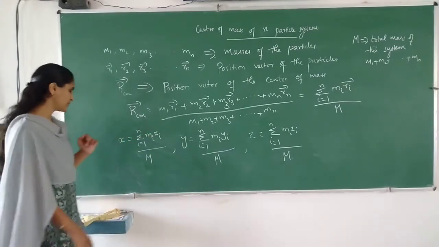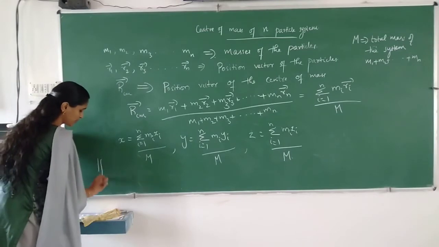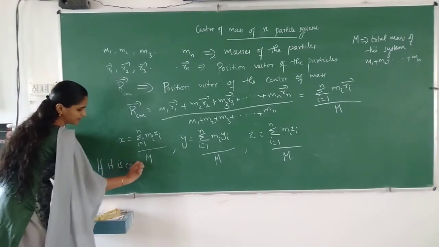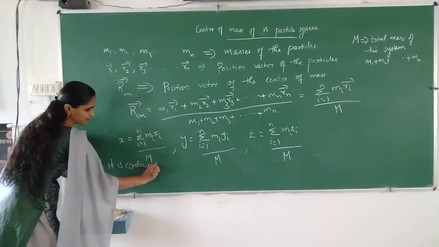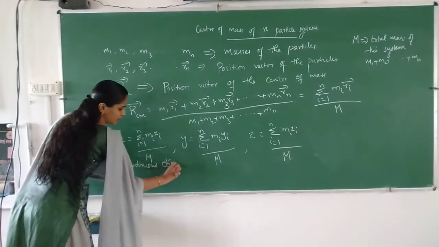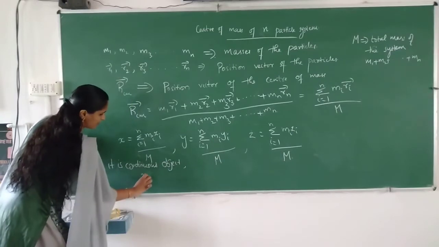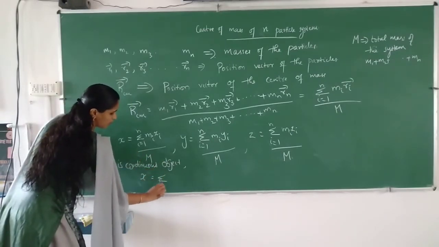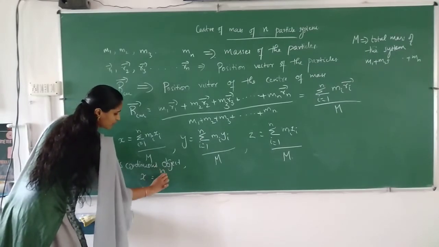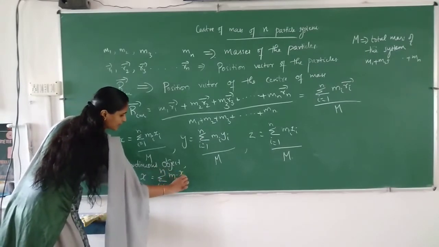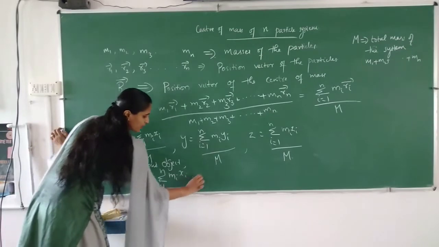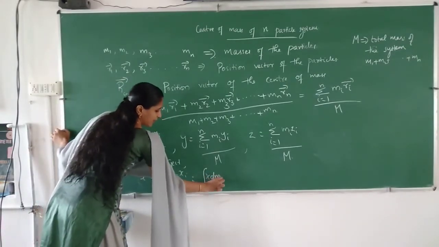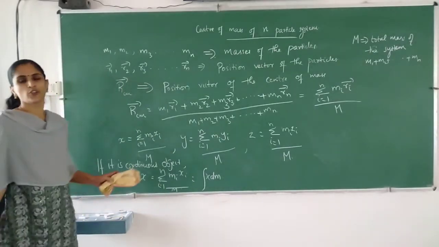If it is a continuous object, instead of sigma i is equal to 1 to n mi xi by m, we can write integral x dm by m. Integration symbol can be used.